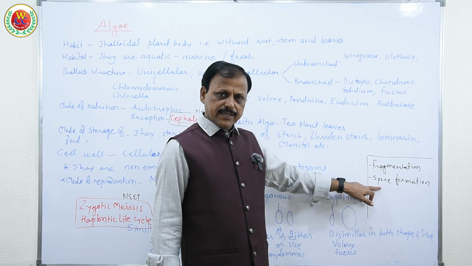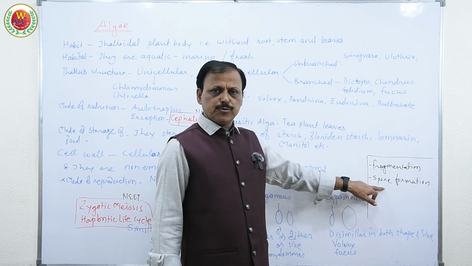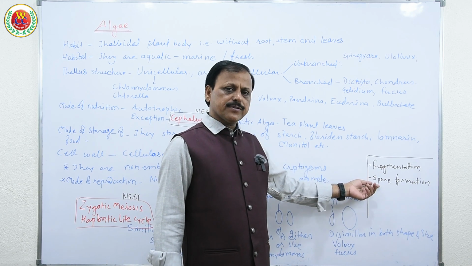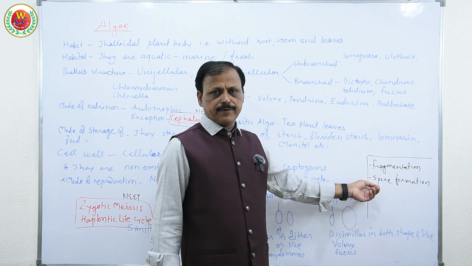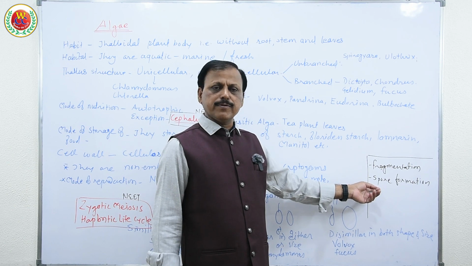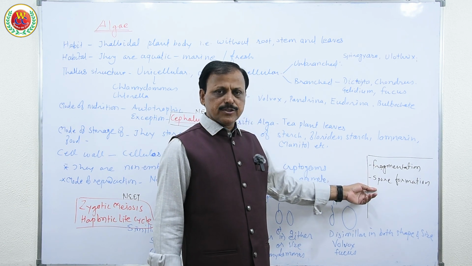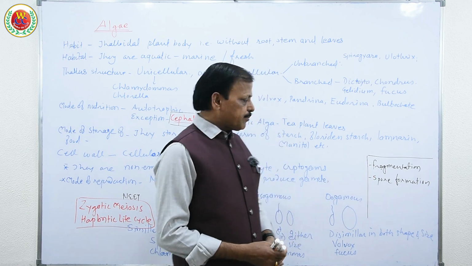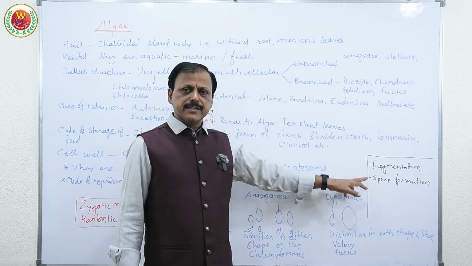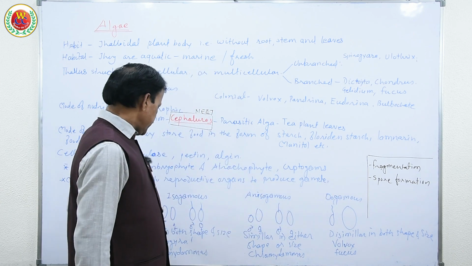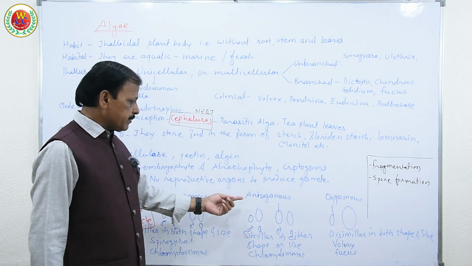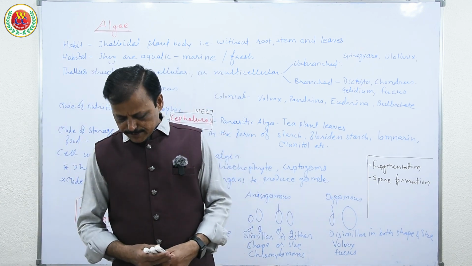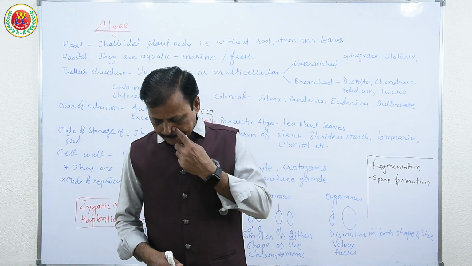Spore formation, that either zoospores or aplanospores are produced. Zoospores are flagellated, aplanospores are non-flagellated. So algae can reproduce by vegetative means by fragmentation, asexually by spore formation, and sexually by these three means: isogamous, anisogamous, and oogamous. That's what you did understand.